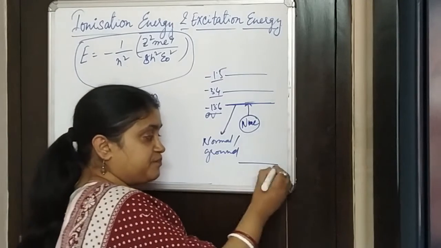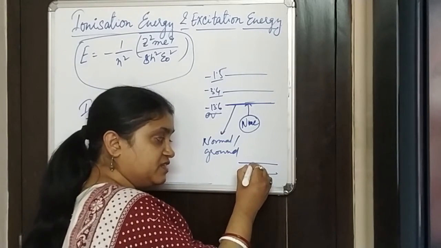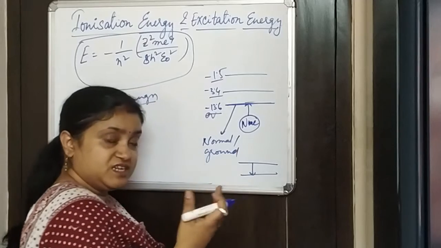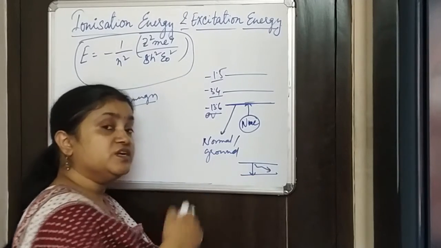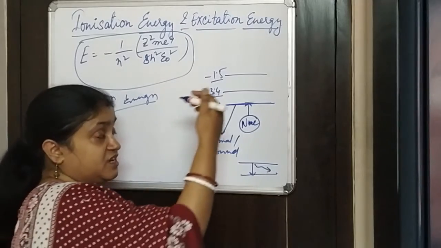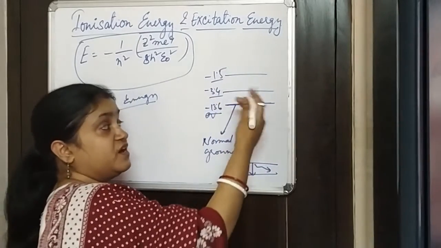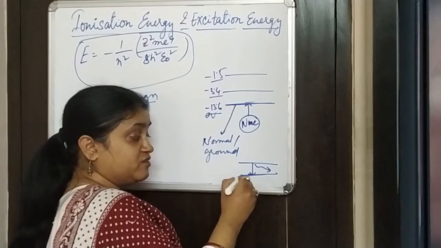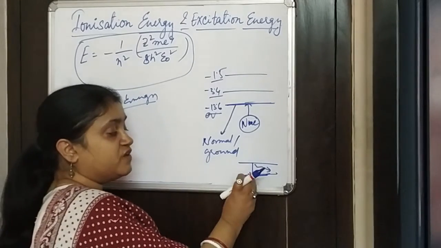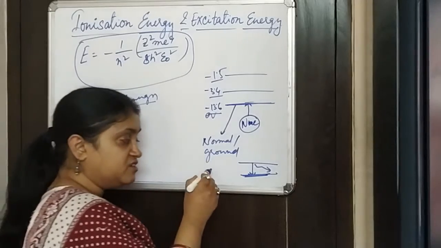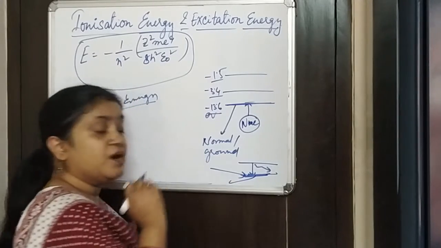We told that from a higher energy level, an electron can automatically radiate certain energy and jump to a lower energy level. But if we have to remove an electron which is already in a stable orbit, we need to provide a certain amount of energy for the electron to come out.